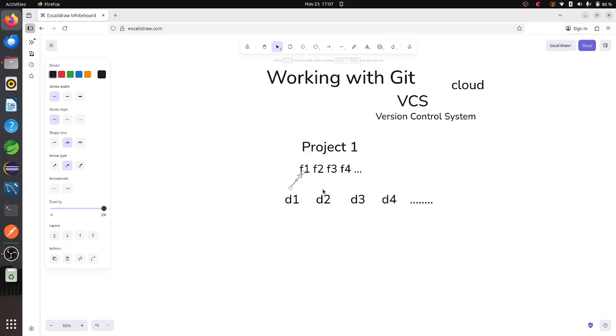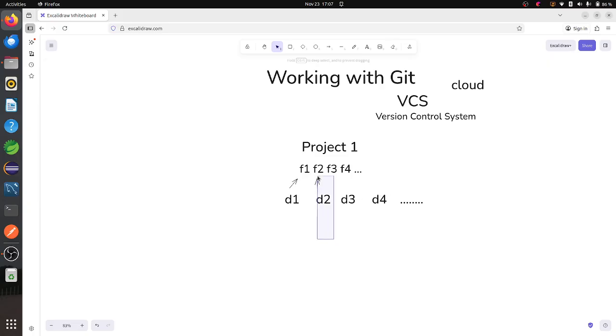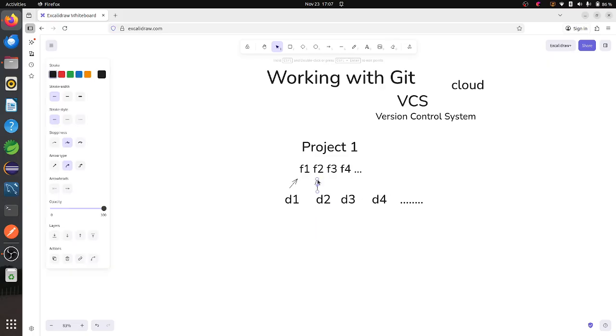This person is working on this feature, and the next person is working on this feature. Now, developer three is working on this particular feature, and as well developer four is working on feature number 4.